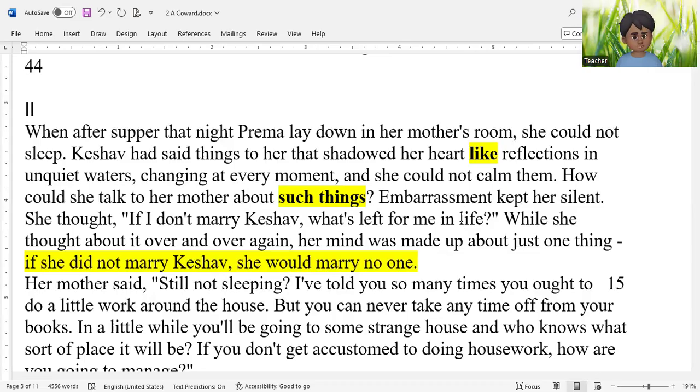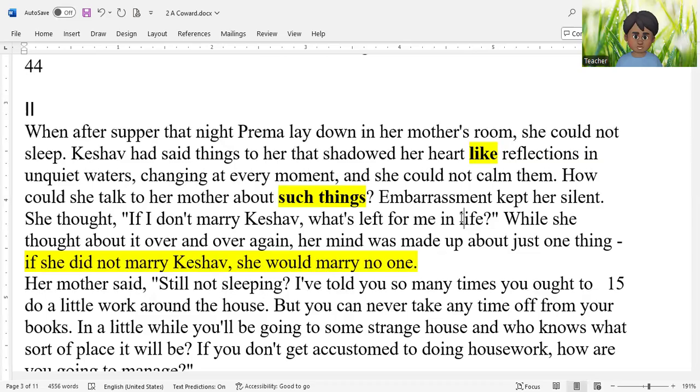If I don't marry Keshav, what is left for me in life? But on another side, do you see that Prema is a very ideal girl and she is 100% dedicated to Keshav, right? Her love for Keshav is unconditional. Her love for Keshav is very philosophical. Her love for Keshav is very pure.